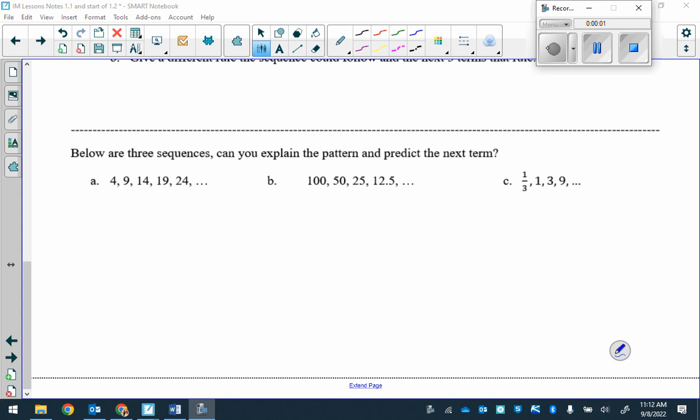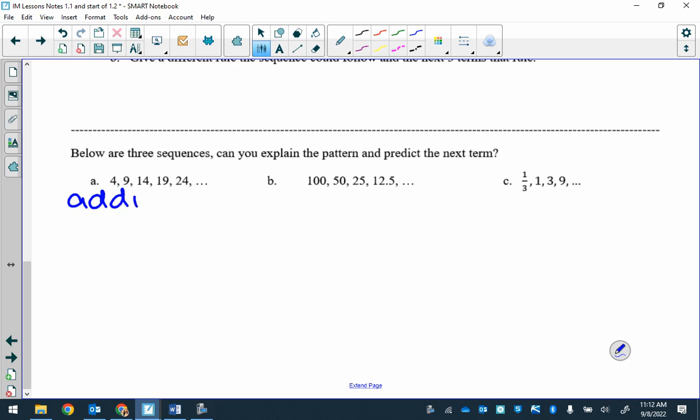What is happening in A? Go ahead, Luz. Adding 5. So what is your next term? 29. Perfect. Good. All right, B, what's happening? Go ahead, Isabel. Good. Excellent.